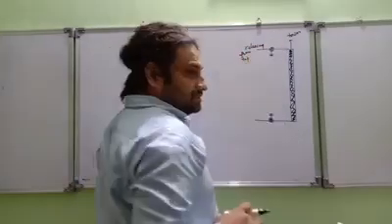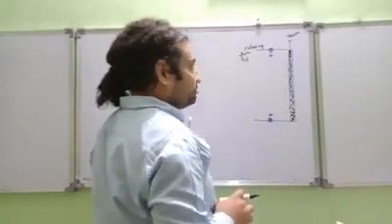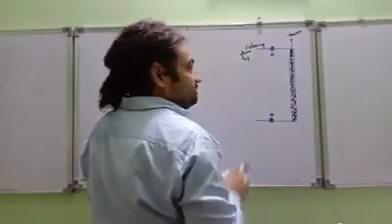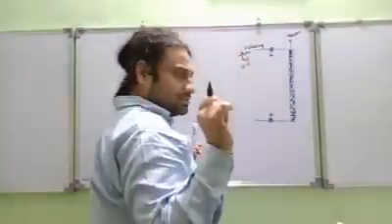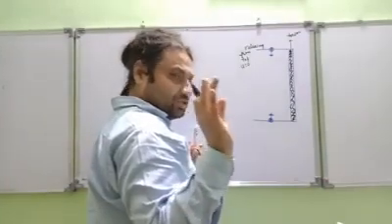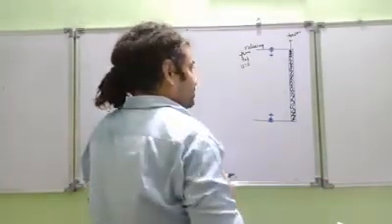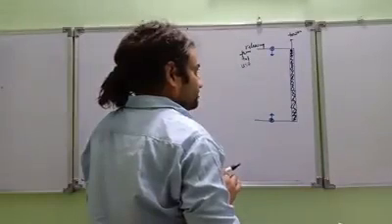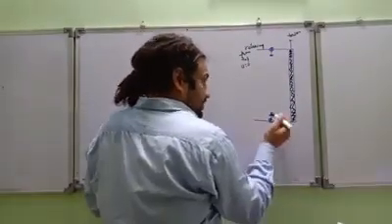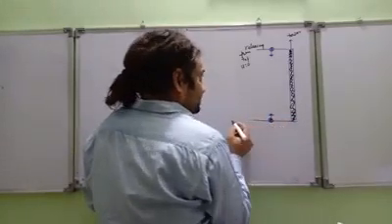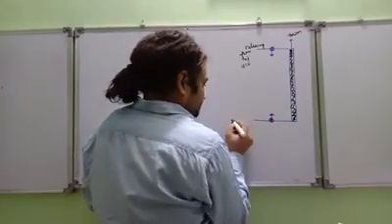I am releasing this body from the top with zero initial speed. Basically, when we say released, it means zero initial speed. And the bottom body, I am throwing up so as to reach the maximum height at the top of the tower.